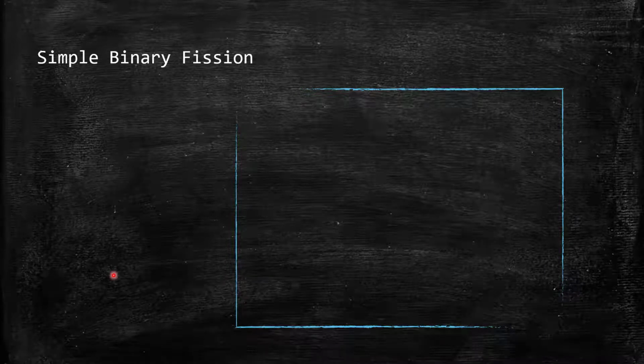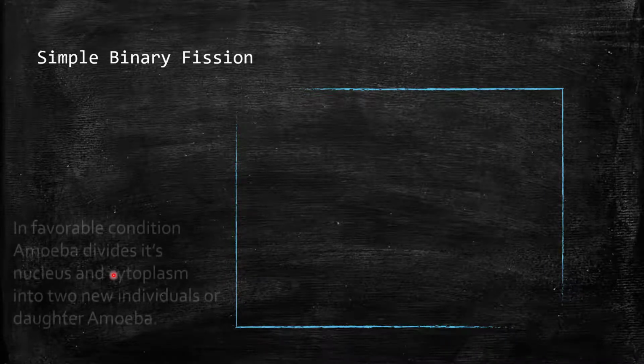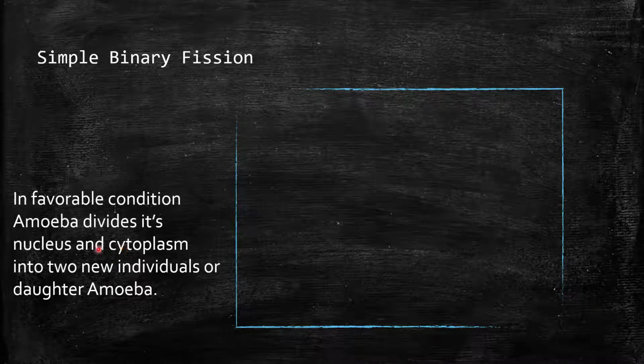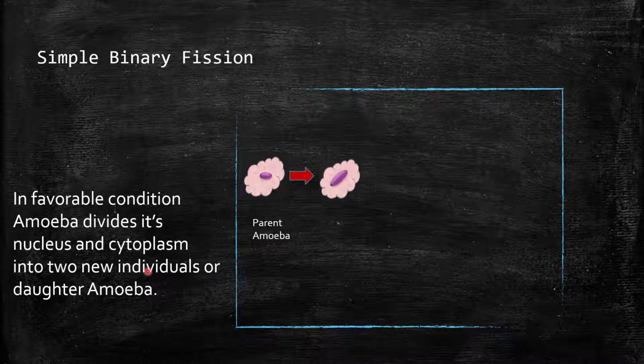First, we will talk about simple binary fission. In this kind of binary fission, in favorable condition, amoeba is dividing its nucleus and cytoplasm into two new individuals or daughter amoeba. If we look at the diagram, here we can see the parent amoeba first elongating its nucleus.